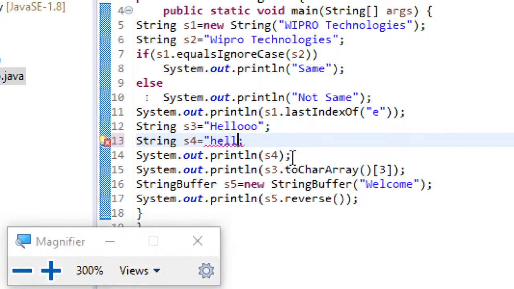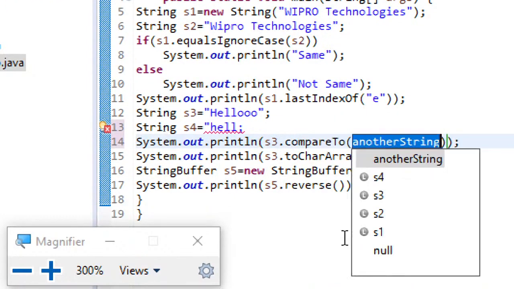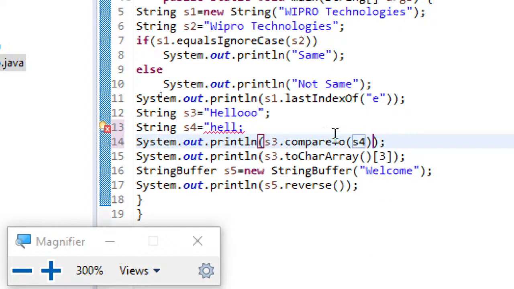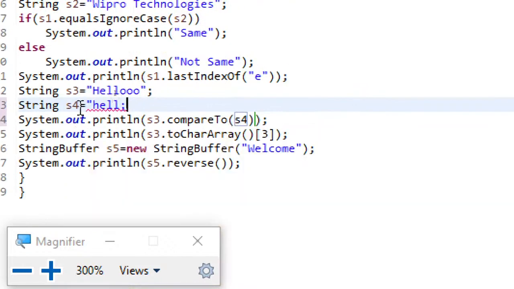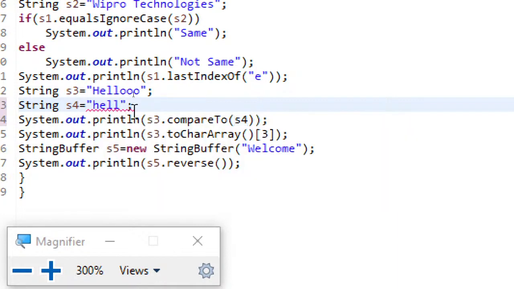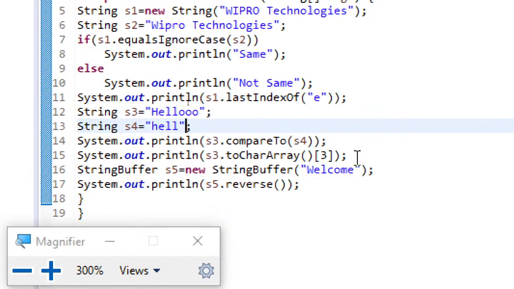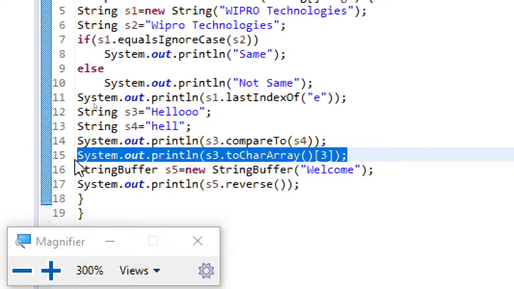So here what I'll be doing is I'll just display s3.compareTo. I can use compareTo to know whether it is a smaller or a larger string than the other. So here you can see what I am doing. What's happening here? Okay, the double quote is missing here. Save. Now here you can see I have used s3.compareTo, and let me remove this statement.